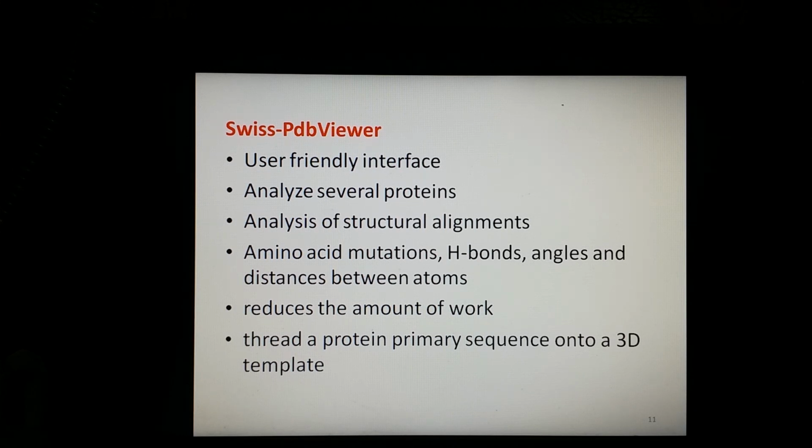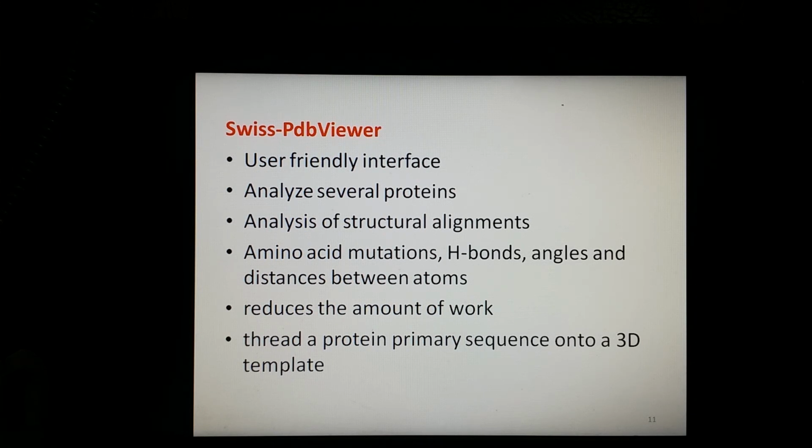The proteins can be superimposed in order to deduce structural alignments and compare their active sites or any other relevant parts. Amino acid mutations, hydrogen bonds, angles and distances between atoms are easy to obtain through this tool.